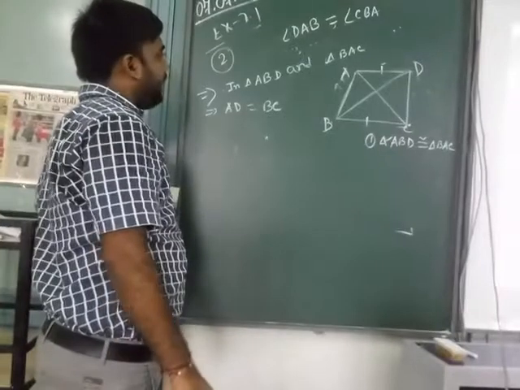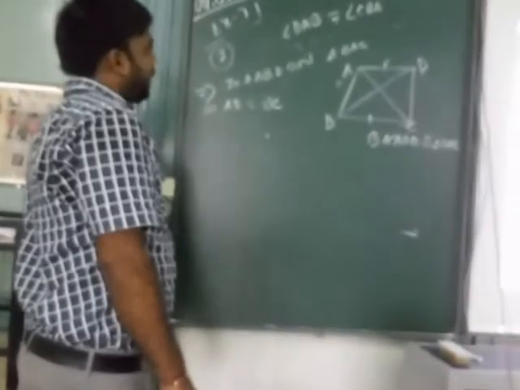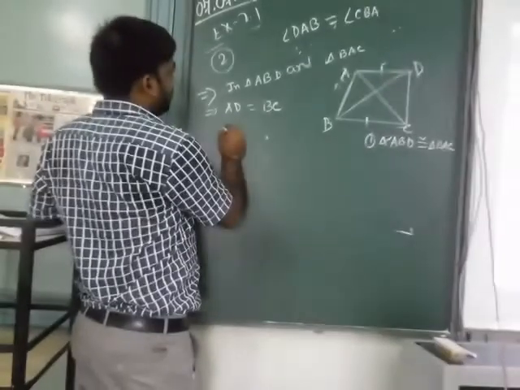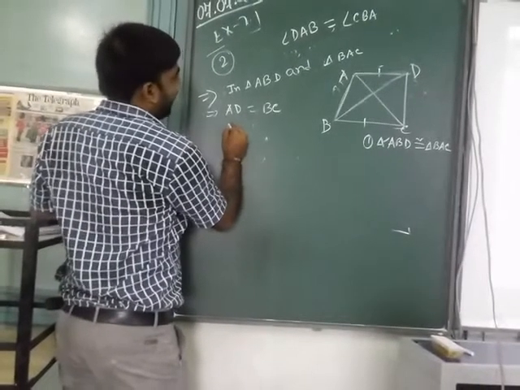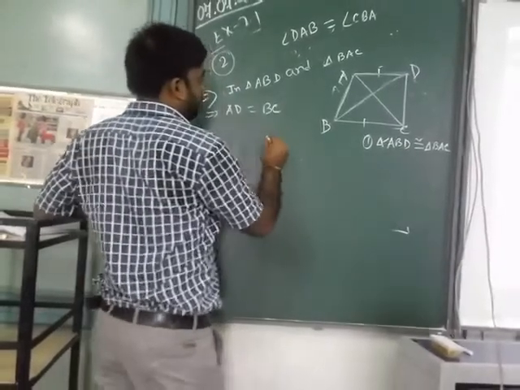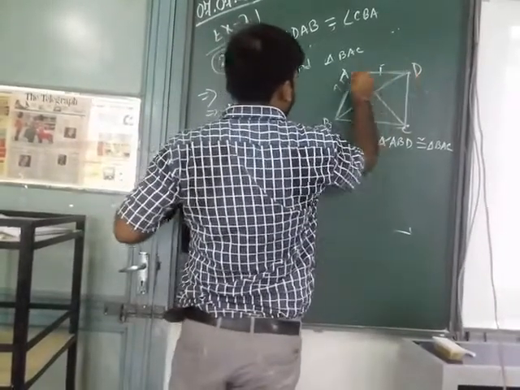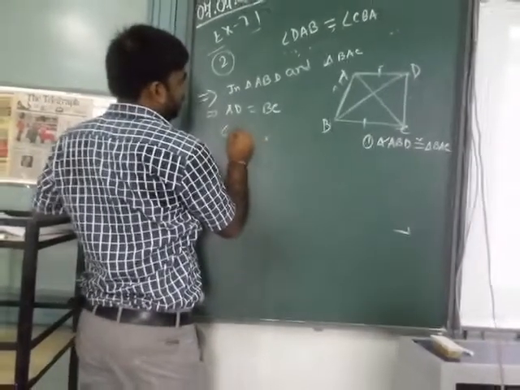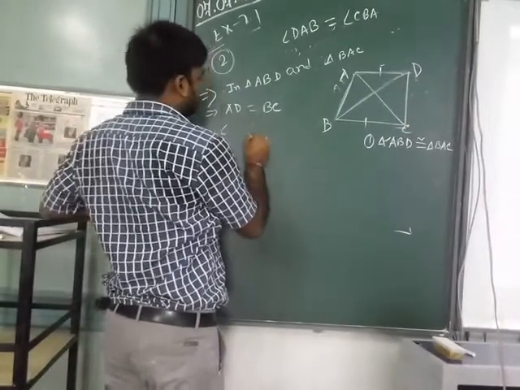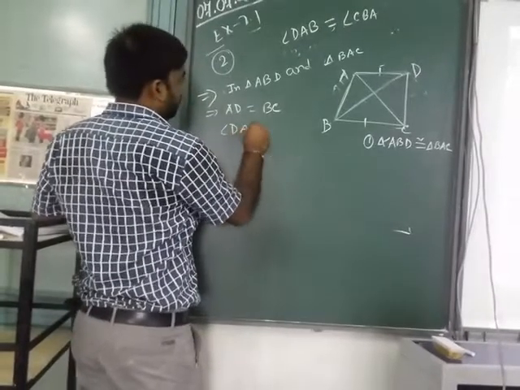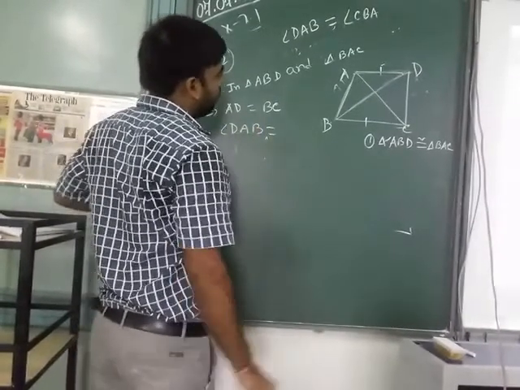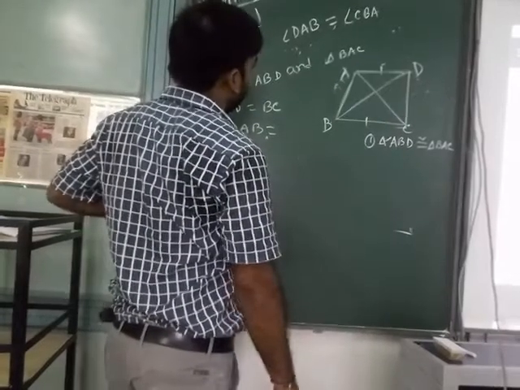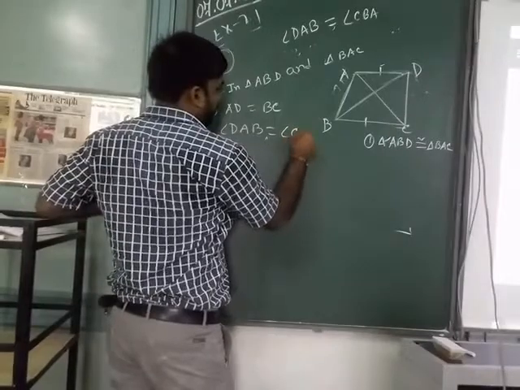Okay, ABD and BAC. Next, angle DAB equal to, in triangle BAC, equal to CBA.